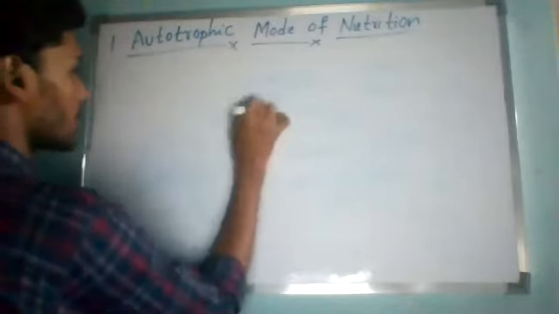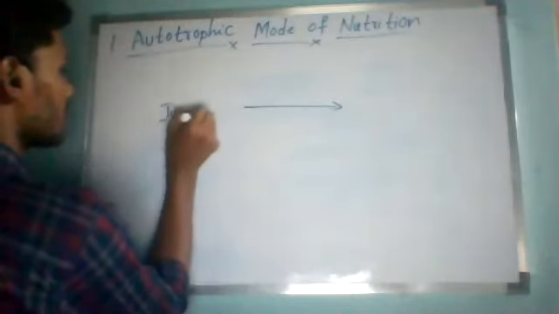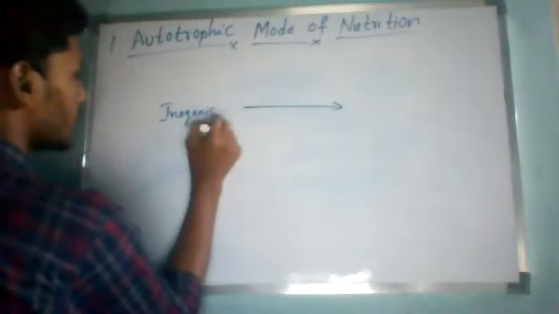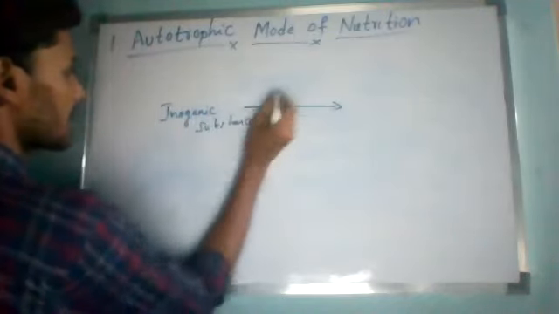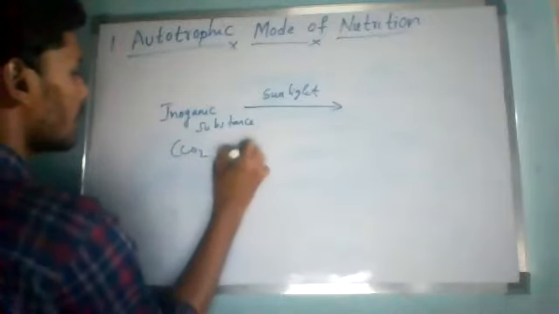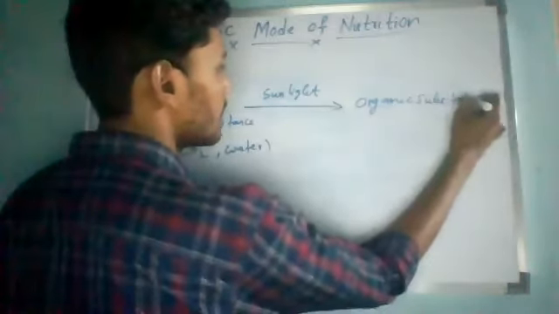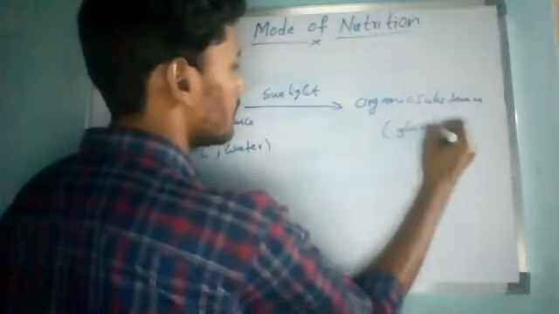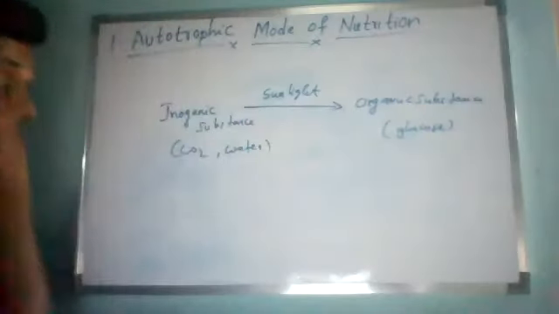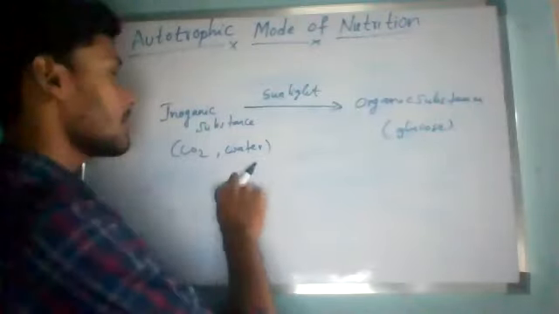Before this, in the autotrophic mode of nutrition, what are they called? Inorganic substances, CO2 and water, under sunlight and chlorophyll, we used to get organic substances, like glucose. No need to write the photosynthesis reaction, everybody knows it. Just for our purpose, I am saying inorganic substances turning into organic.